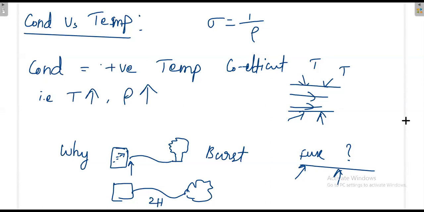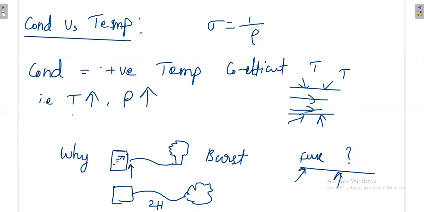So then why? That answer is here only. Just try to find out the answer. Try searching on Google, on the internet, and find out.